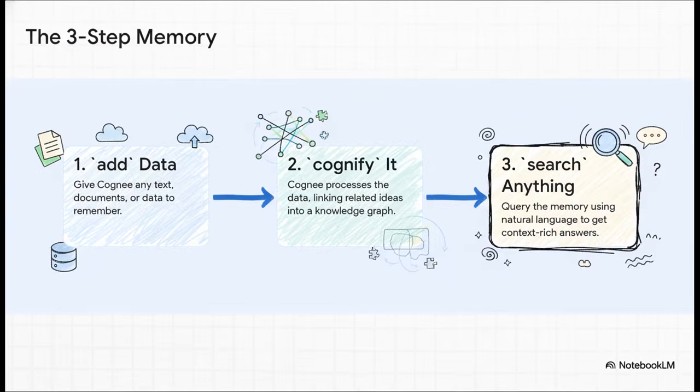And what's wild is how simple it is to use. It really just comes down to these 3 steps. First, you add your data, any documents, text, whatever you want the AI to remember. Second, you cognify it. That's the magic step where Cognee builds out that knowledge graph. And finally, you search. You just ask questions in plain English and get these incredibly rich, context-aware answers back.